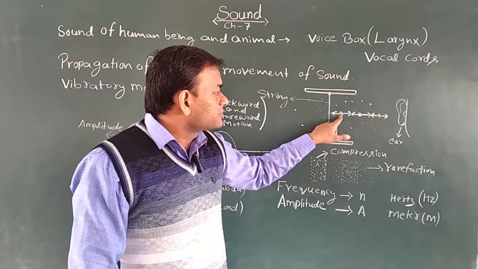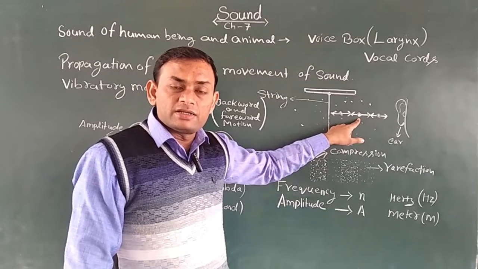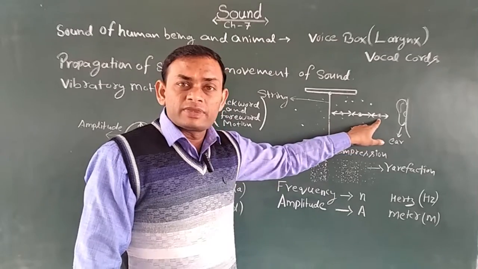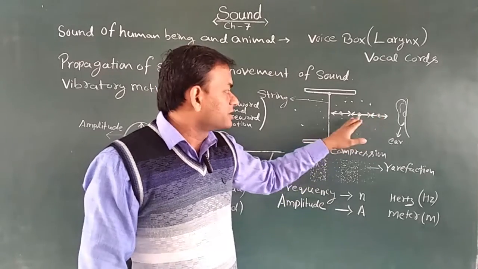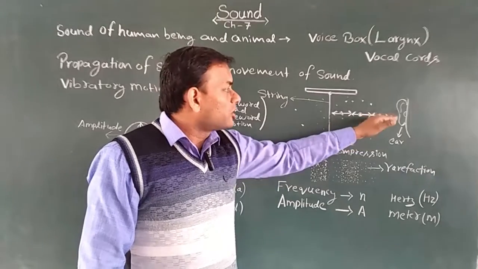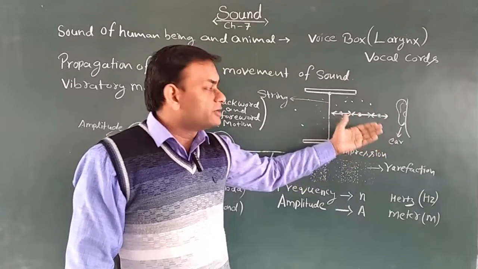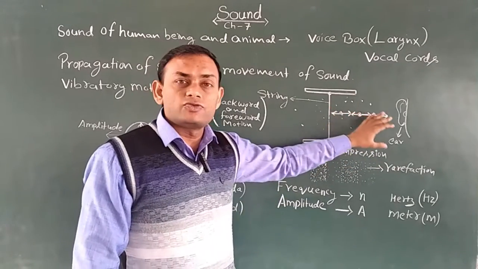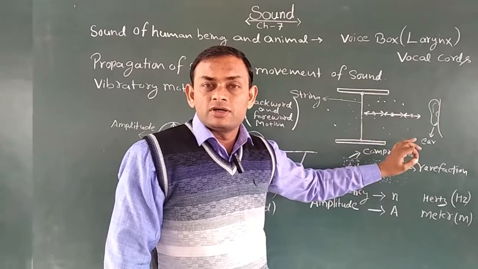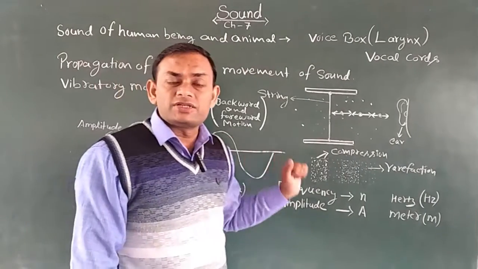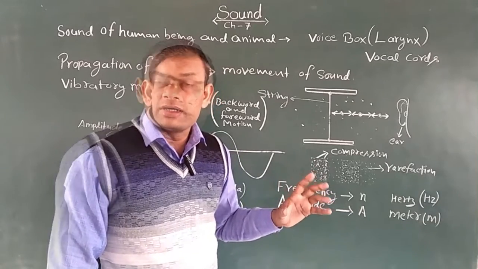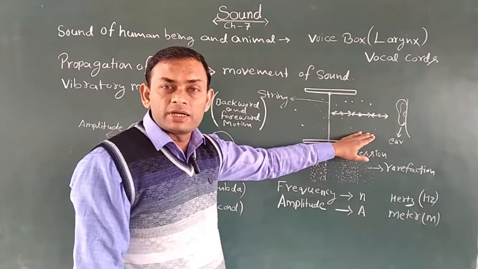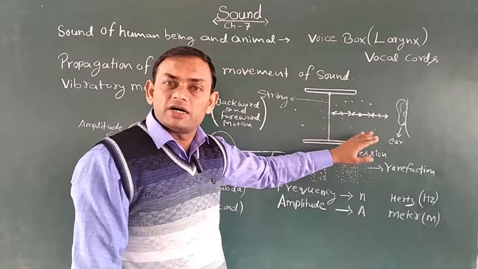This first particle hits the second particle, and the second particle starts moving to and fro. In the same way, the third particle starts moving to and fro after hitting the second particle, and so on, all the particles start moving. Because of this disturbance in the air molecules, the sound reaches our ear and we are able to listen. So because of this vibrating motion, we are able to hear the sound. Got it? The transfer of energy through air molecules helps sound to travel in the medium, and this is called the propagation of sound.